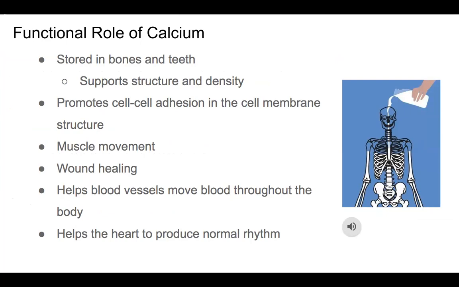Calcium also helps us move our muscles. Inside the muscle, calcium facilitates the interaction between actin and myosin during contractions. In terms of wound healing, calcium needs to be present in the blood for the formation of fibrin. Fibrin forms a fibrous network for the blood clot's framework. Calcium also helps move blood through the body by helping the blood vessels tighten and relax when they need to. And lastly, calcium plays a role in regulating heart rhythm.